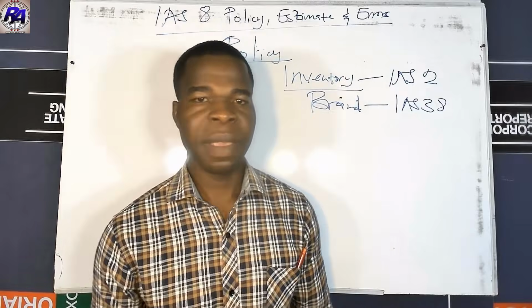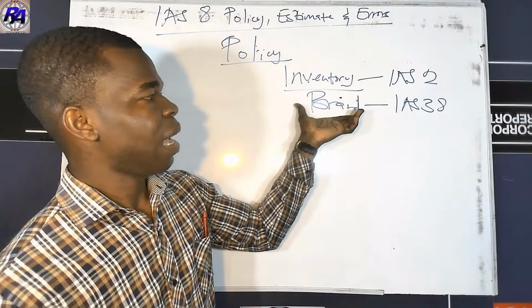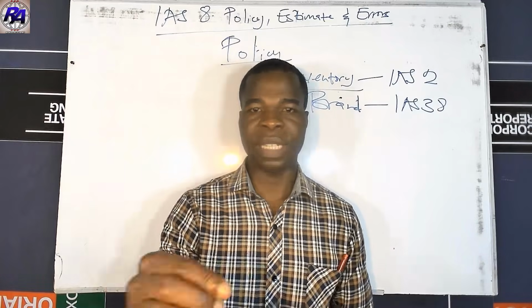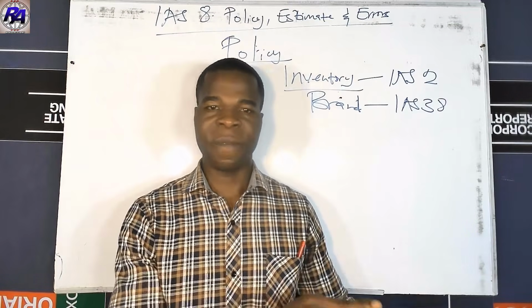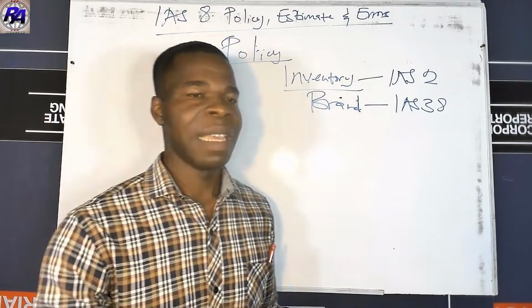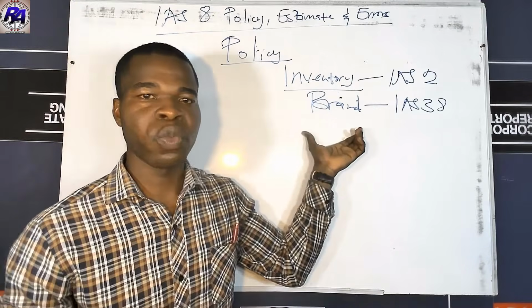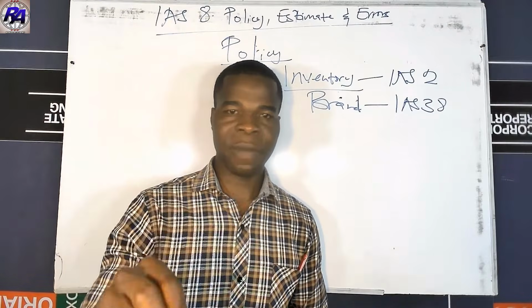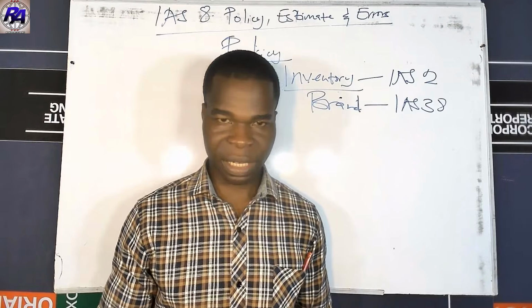However, if there is no accounting standard to govern a specific transaction or other event or a condition, then it is required that the management will use its judgment in accounting for that particular transaction.